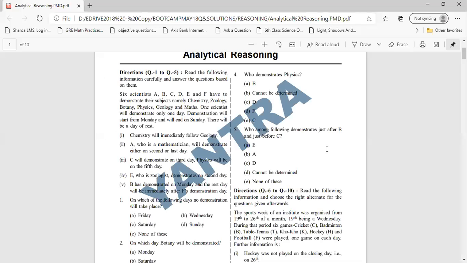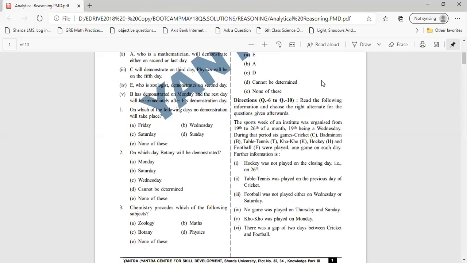Now let's come to another question. Are you able to understand this? What about others? How many of you are able to understand this question? Okay, let us come to questions number 6 to 10. This is one important question. The sports week of an institute was organized from 19 to 26. So you will write 19, 20, 21, 22, 23, 24, 25, 26.